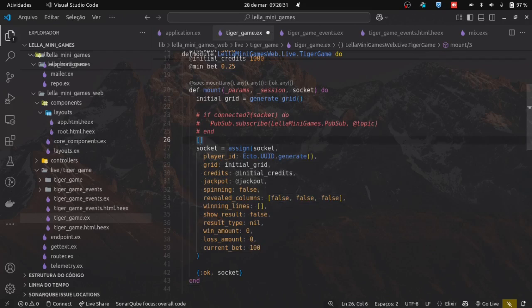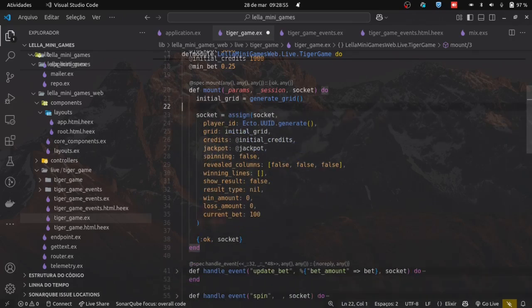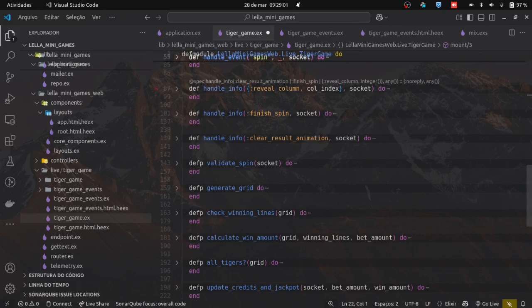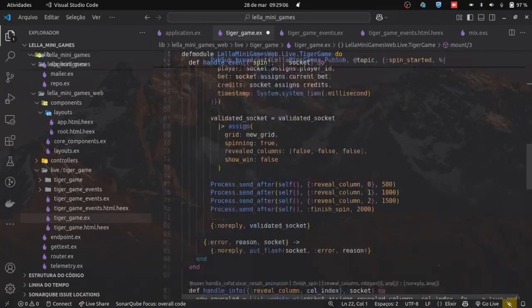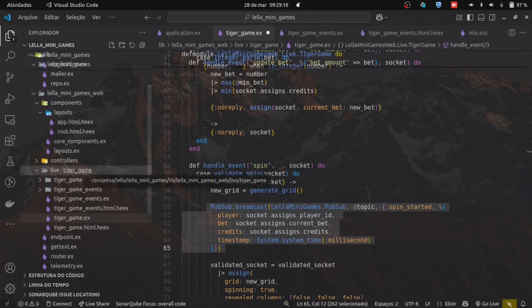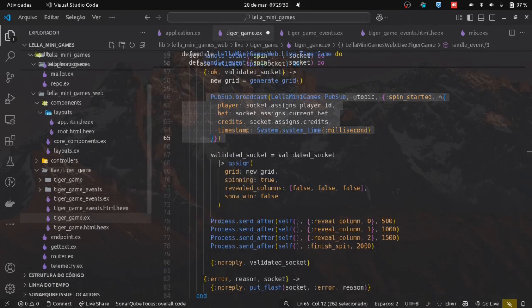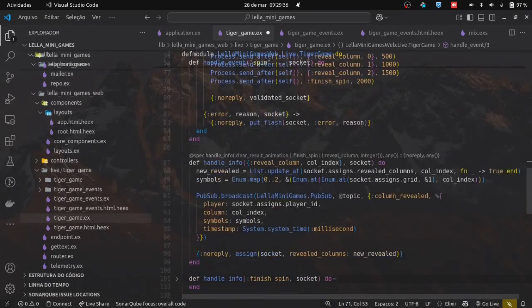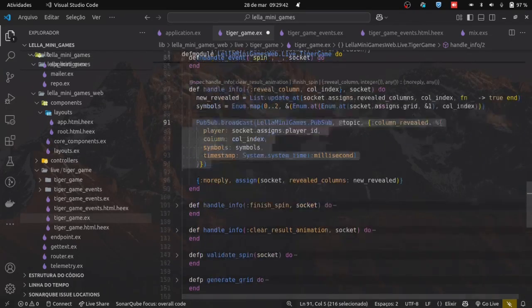One of the first things we can do is create some folders, like Tiger Game / events and Tiger Game /. Going inside, we'll notice that we have some hard-coded values here, which is not ideal. Some of them can stay, but we should structure this better. Look, this here is equivalent to this. Right here. But all of this. Right? In this case, but we're getting there.